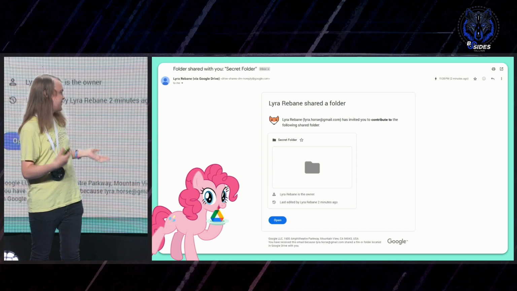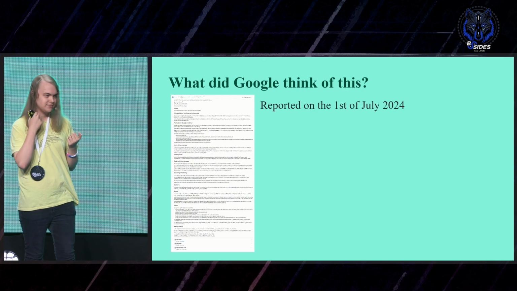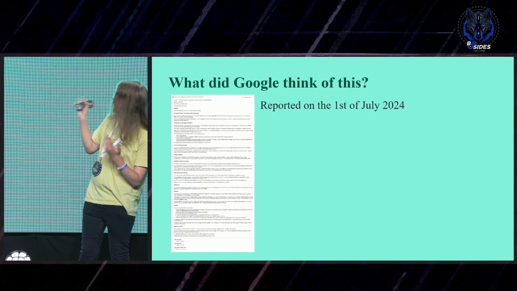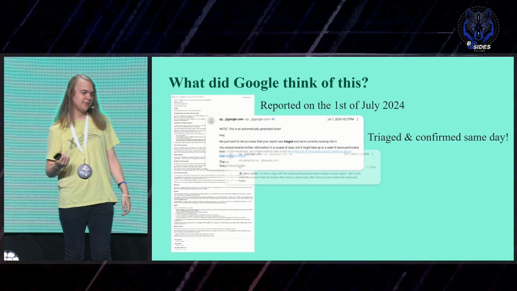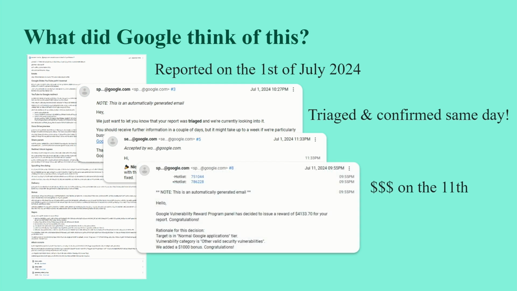Of course, I reported this entire thing to Google as well on the 1st of July. It's quite a lengthy report. They got back to me on the same day with the triage and confirmation. So that's really cool. And then they also gave me the bounty just 10 days later. So yay. And what did they give me?